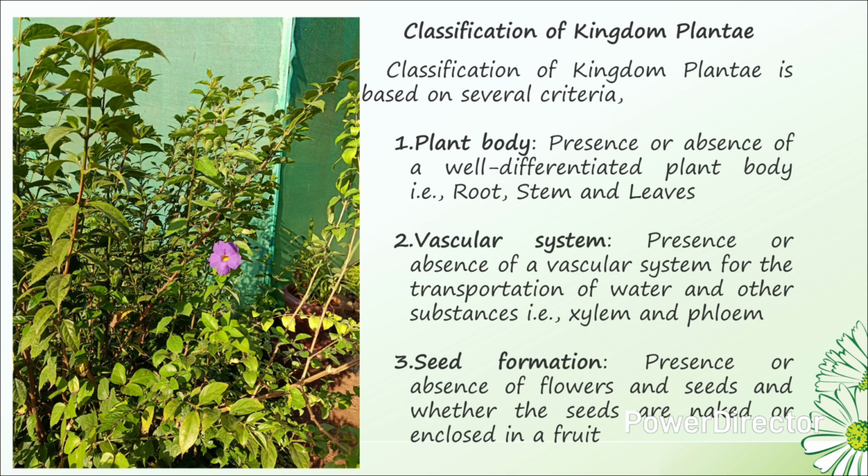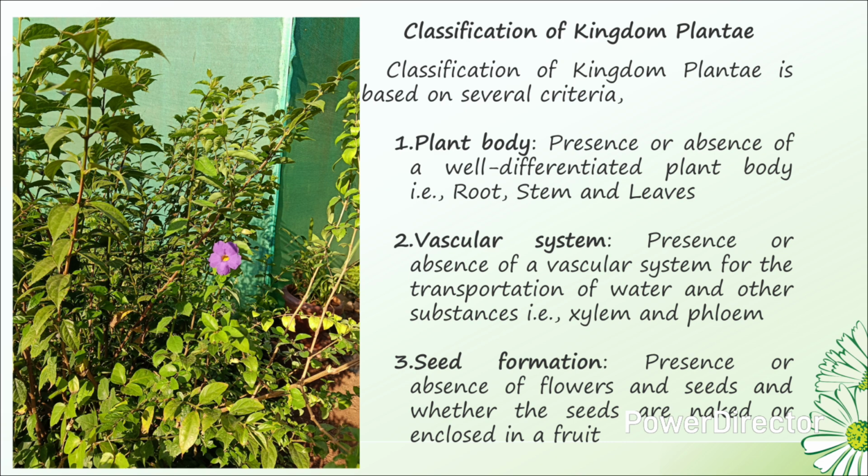Coming to classification of kingdom Plantae. Classification of kingdom Plantae is based on several criteria. First one is plant body: the presence or absence of a well differentiated plant body, that is root, stem, and leaves. Second one is vascular system: presence or absence of vascular system for the transportation of water and other substances, that is xylem and phloem.